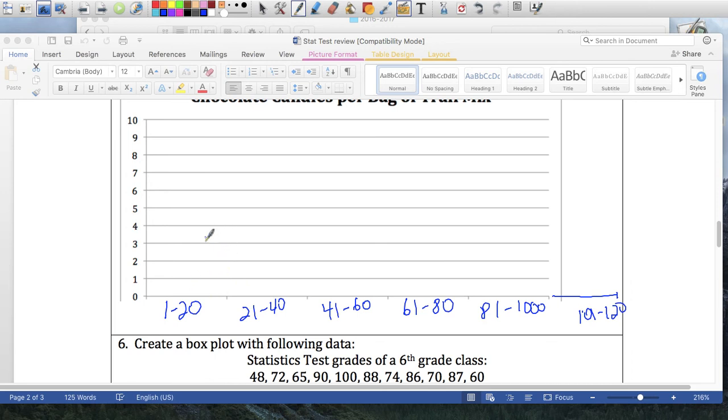From 1 to 20 there was nothing, 21 to 40 there were 4, so I'm going to reach up all the way like this. 41 to 60 there were 6, so we're going to go a little bit higher. Let me extend, because the bars should be touching. 61 to 80, 7.